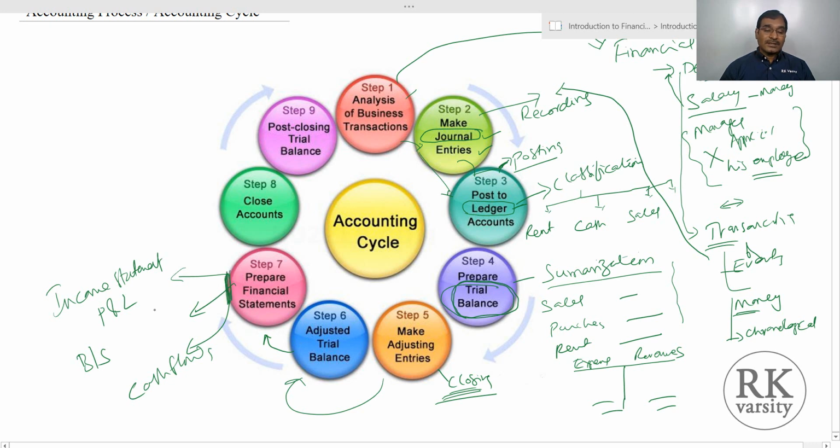Once these financial statements are prepared, we close our accounts for the particular time period. When we say close of accounts, suppose your income statement is there, and the company made a profit. If a company made a profit, this profit belongs to the equity holders or the owners of the company. Your income statement is a temporary account and your balance sheet is a permanent account.